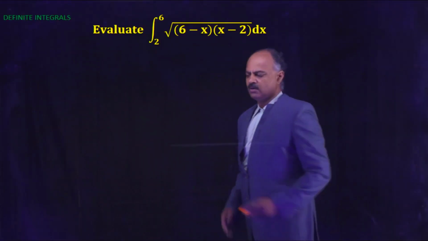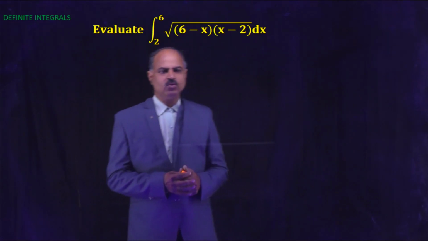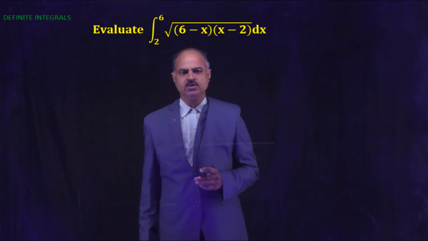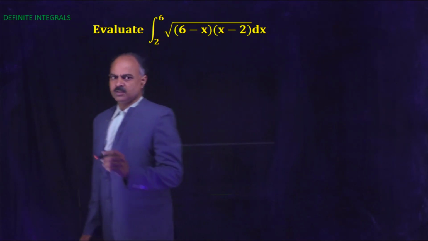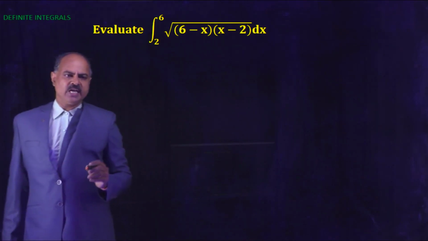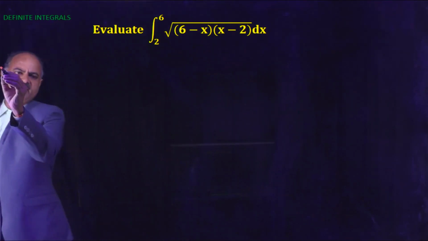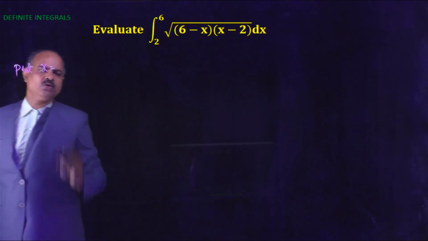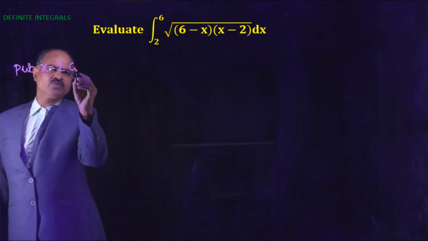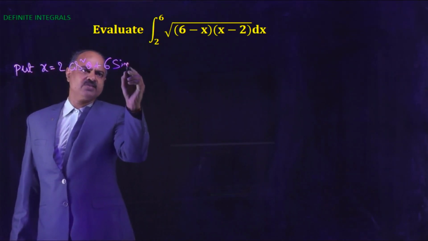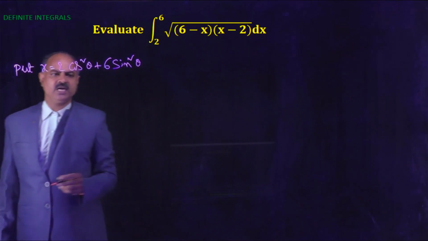Next problem. Evaluate integral 2 to 6 of square root of 6 minus x into x minus 2 dx. Now to evaluate this type of integral, put x equals 2 cos square theta plus 6 sin square theta.